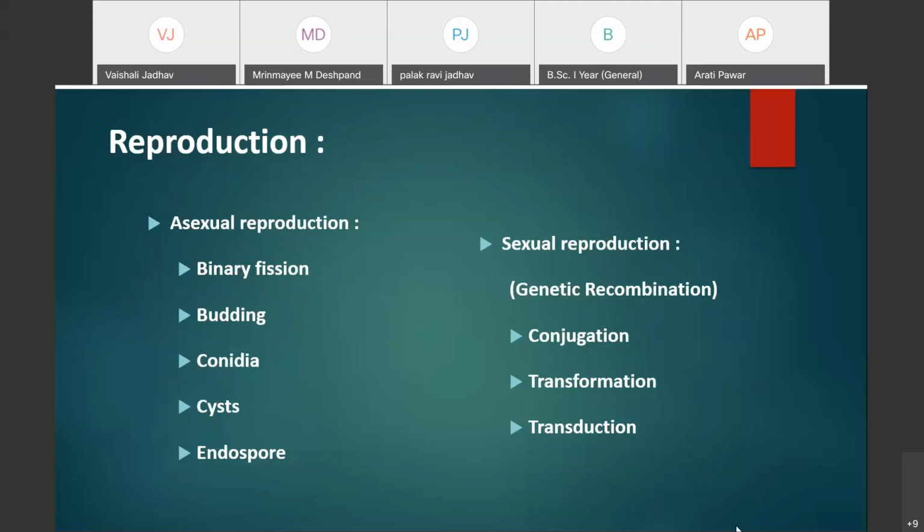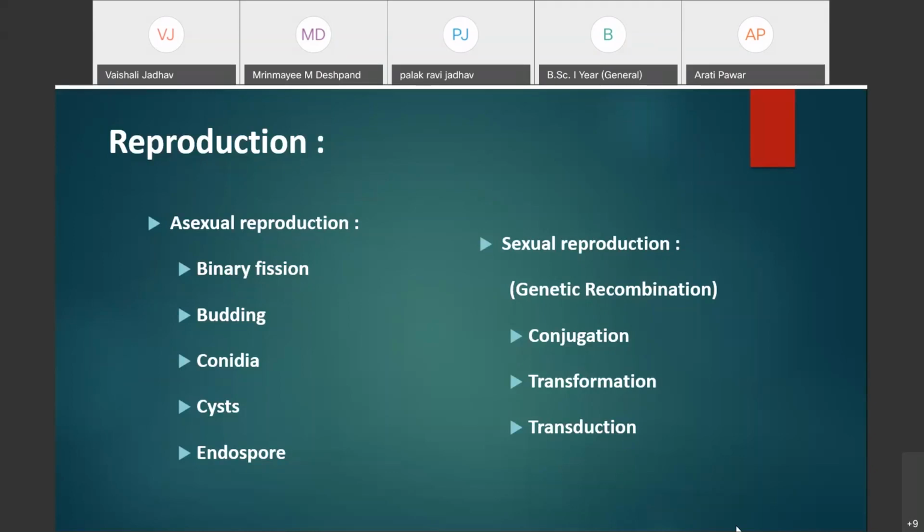That means the typical sexual reproduction is never reported in the bacteria, but the transfer of genetic material, which is the characteristic feature of sexual reproduction, is reported in the bacteria. That means the genetic material is transferred from one bacterial cell to another bacterial cell without formation and without fusion of the gametes, and that's why sexual reproduction in the bacteria is referred to as genetic recombination. Simply we can say, the transfer of genetic material from one bacterial cell to another bacterial cell.